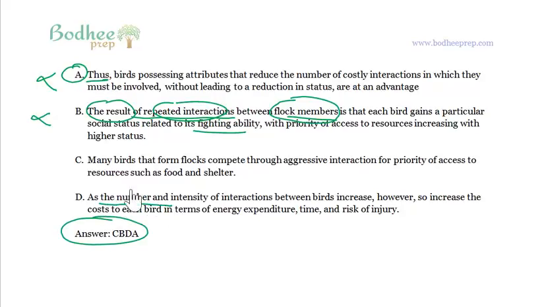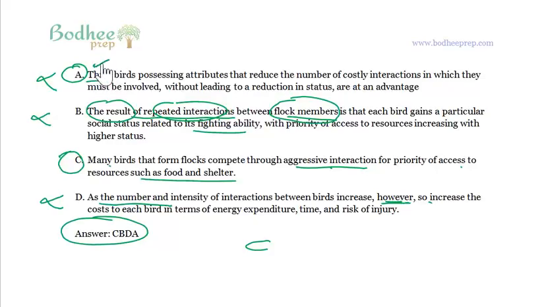As the number of... again, the problem that is there with B is the same with A, with segment D. As the number and intensity of interactions between birds increase, so again you must justify the presence of this. So you are left with C as the opening sentence, and look at the structure of C. Many birds that form flocks compete through aggressive interaction for priority of access to resources such as food and shelter. Makes perfect sense. Many birds that form flocks compete through aggressive interaction. For what? For priority of access to something, right? So C is the good start.